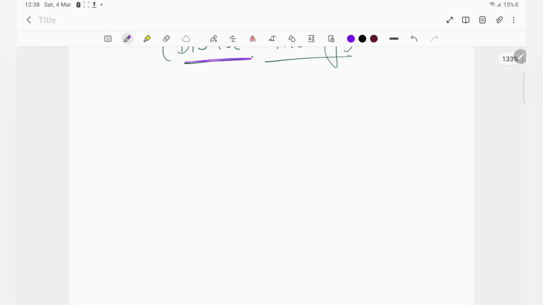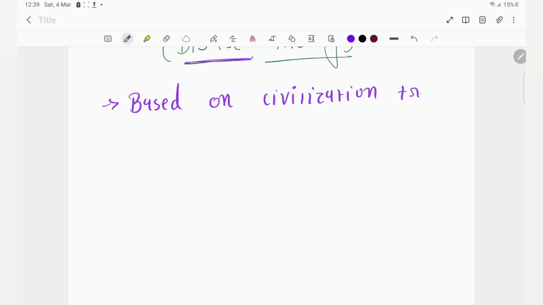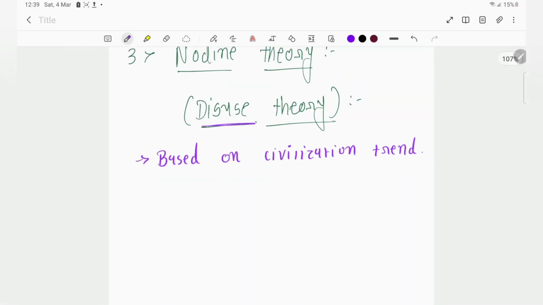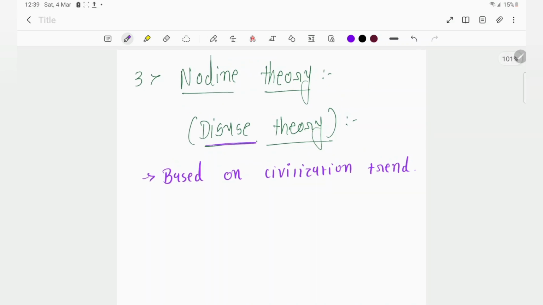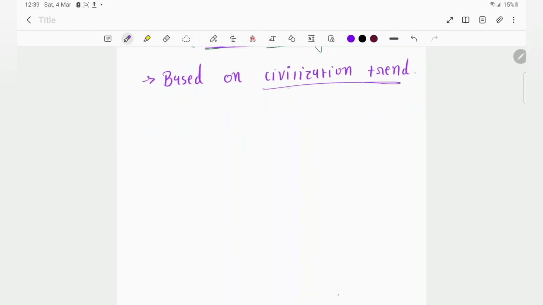The Nodine or disuse theory is based on the civilization trend. In this theory it is said that our lifestyle has changed, right? We don't like home food, we just want to eat junk food. We are moving towards pizza, burgers and all those things, right? So because of this diet change, we are disusing some of our teeth. We have a loss, we don't use that much of the jaw. So it is based on the civilization trend.